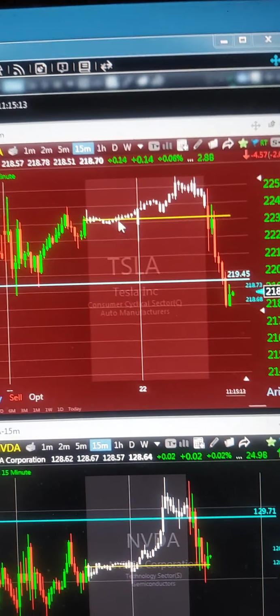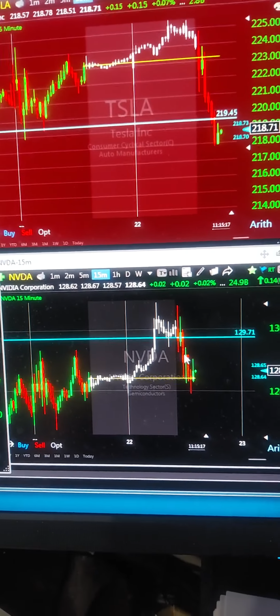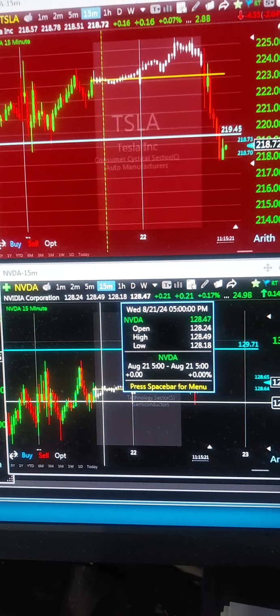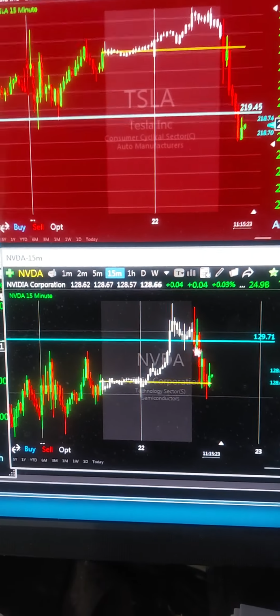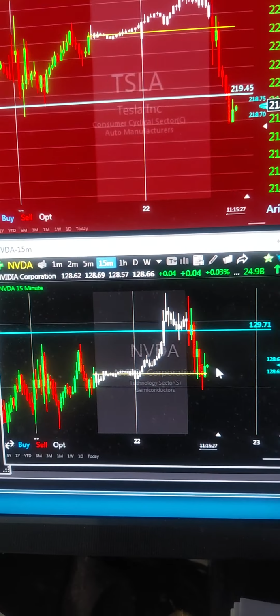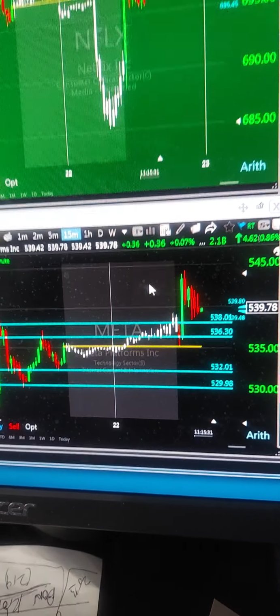So this one had a negative tone to it as well, whereas a stock like Nvidia, in that first move of the day, is still well above the midpoint of the prior day and well above the pre-market lows. So even though that's come down a little bit, this one could hold in here and then eventually maybe have a red to green move by the end of the day. You never know. Same thing with Meta. This one really hasn't broken down.